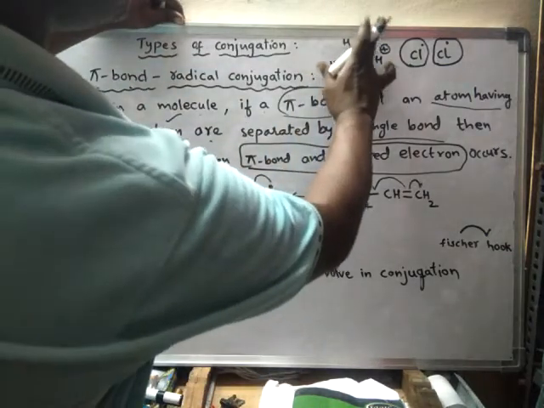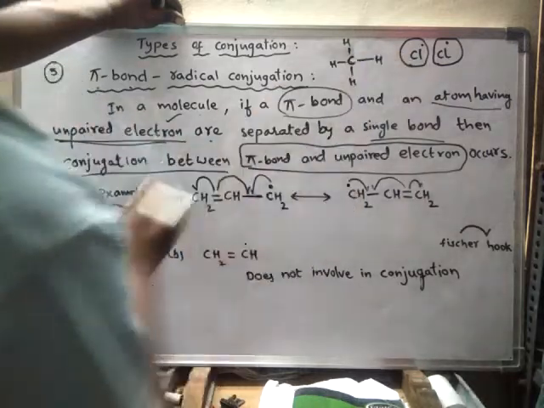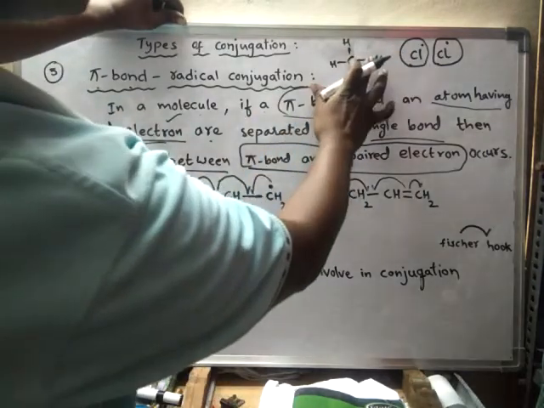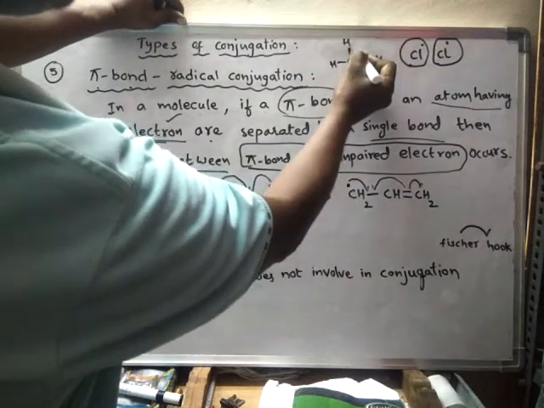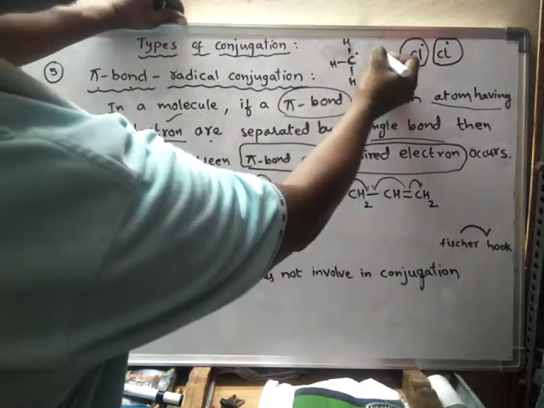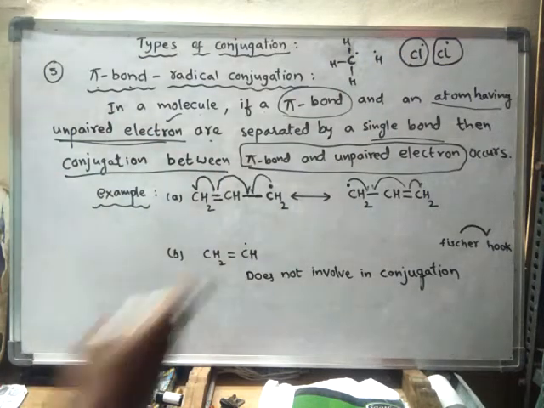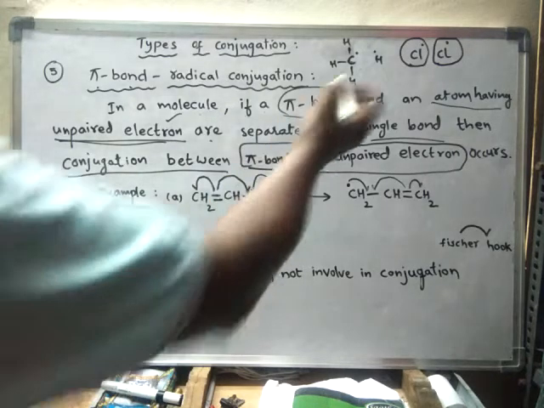Another type of bond breakage is, the pair of electrons which form a bond are shared by both the atoms equally. That means one electron will come to this carbon and another electron will go to the hydrogen. Such a type of bond breaking is also called bond fission.